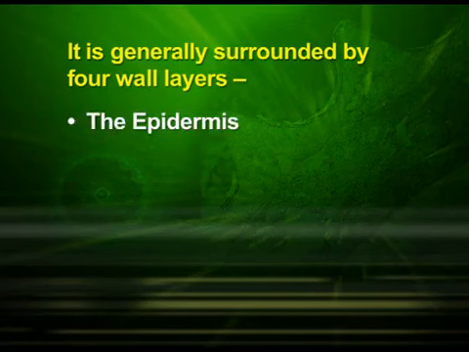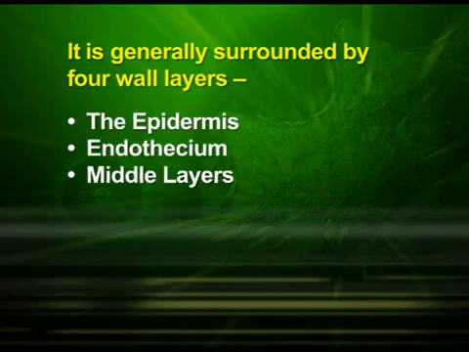In a transverse section, we can observe that a typical microsporangium appears near circular in outline. It is generally surrounded by 4 wall layers: the epidermis, endothecium, middle layers and the tapetum. The outer 3 wall layers perform the function of protection and help in dehiscence of the anther to release the pollen.